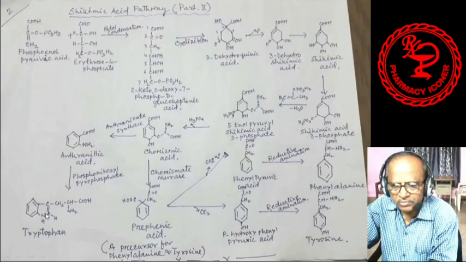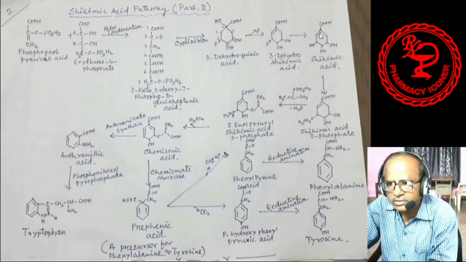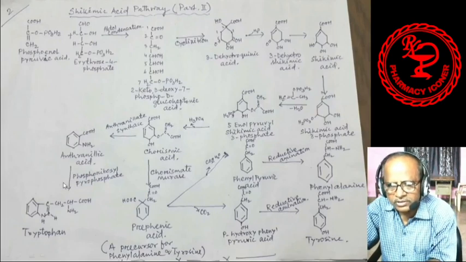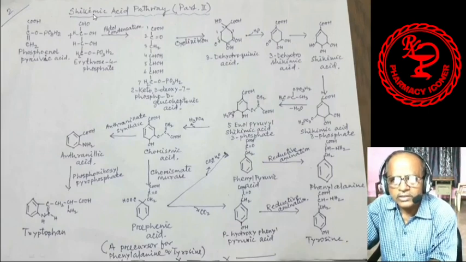So these three, tryptophan, phenylalanine and tyrosine, are the three amino acids formed by the shikimic acid pathway. Since shikimic acid is the key intermediate and the starting material, from it the cycle and the pathway are completed. That is why it is called the shikimic acid pathway.